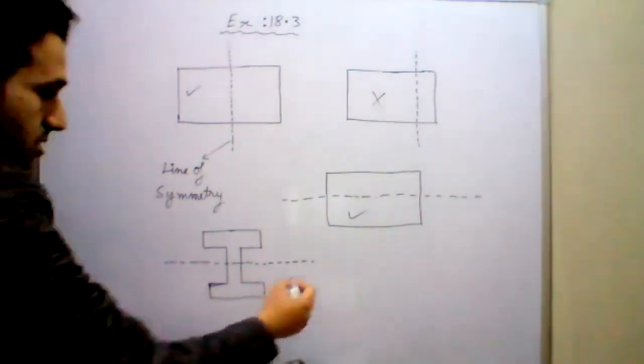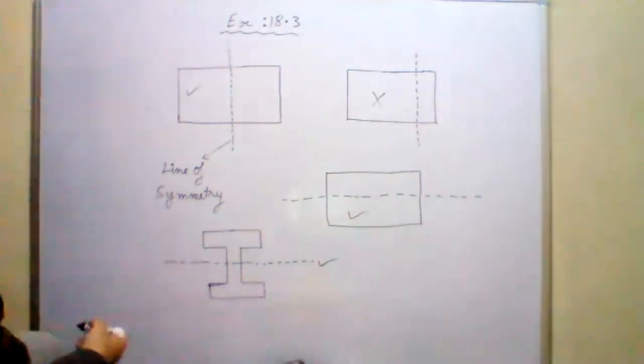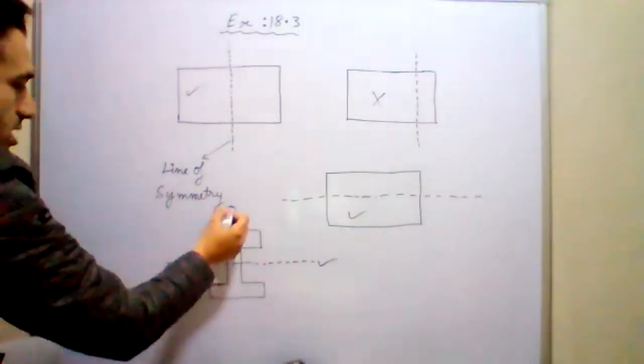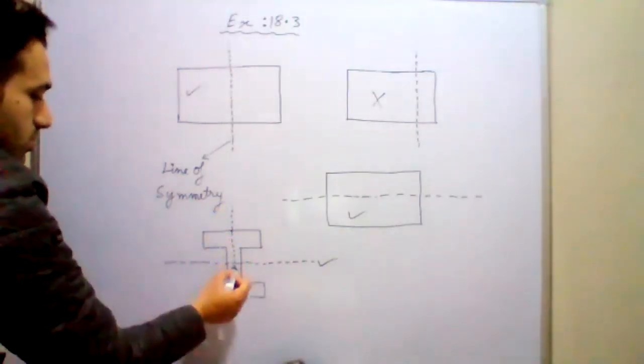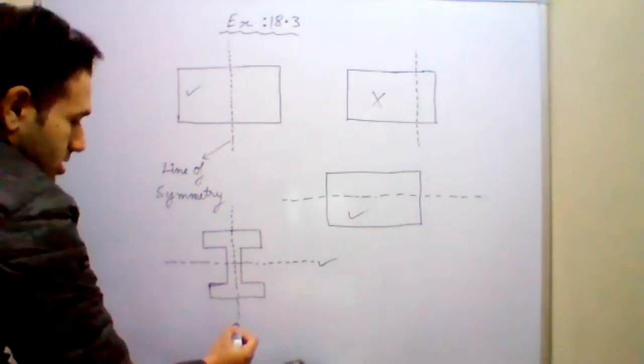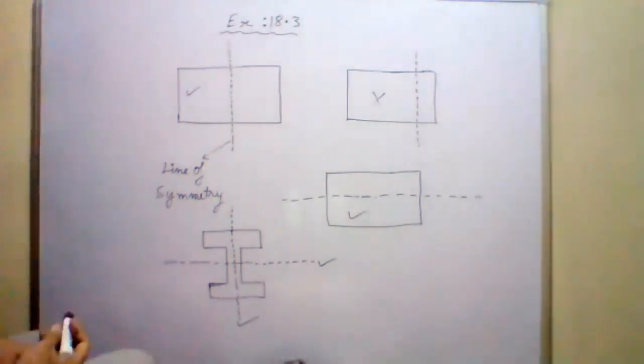Right, it can be both vertical and horizontal. Horizontal is correct, and a vertical line of symmetry is also possible. Both the lines of symmetry are correct, because they are forming mirror images in both cases. So this is the basic concept of symmetry.